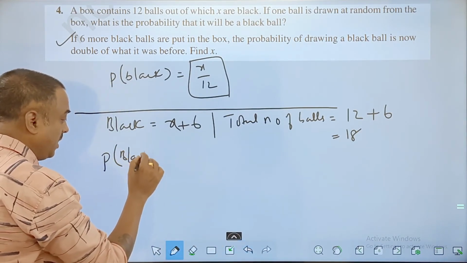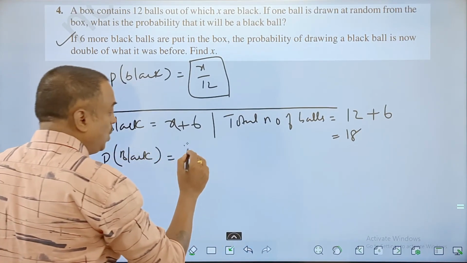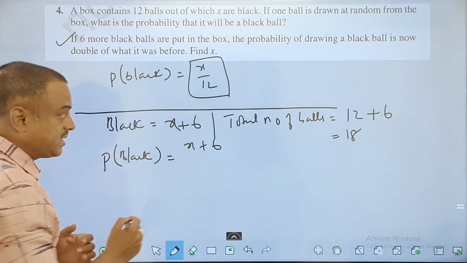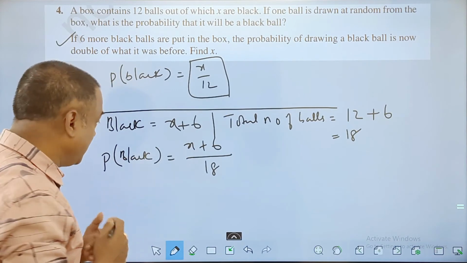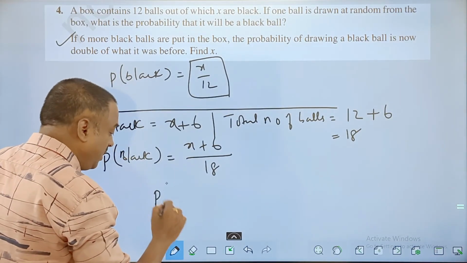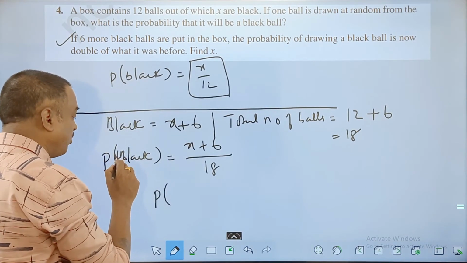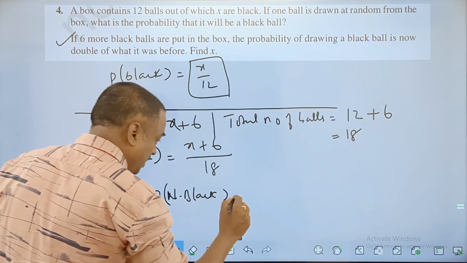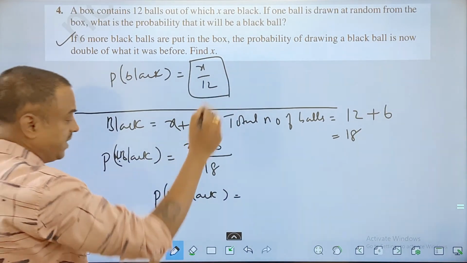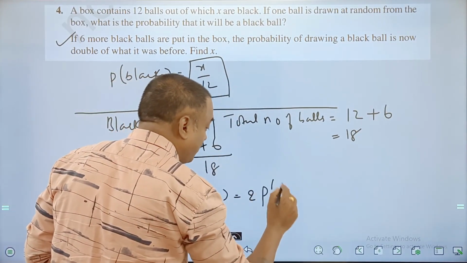Probability of a black ball in the new case is x plus 6 upon 18. The given condition is that the probability in the new case is double the previous probability of getting a black ball.